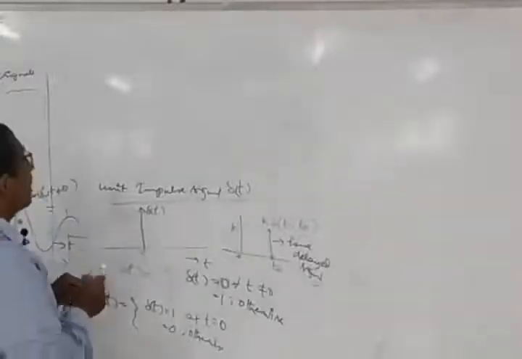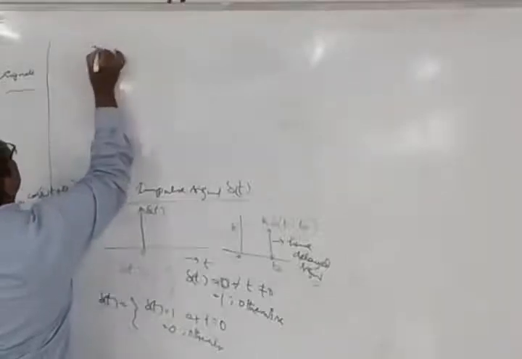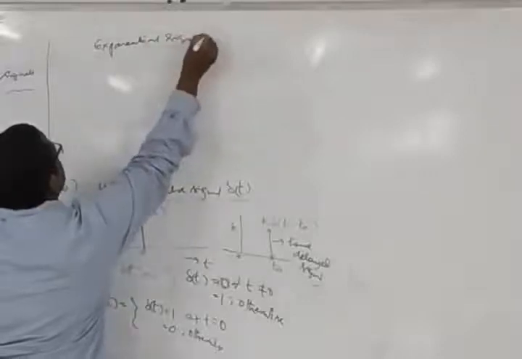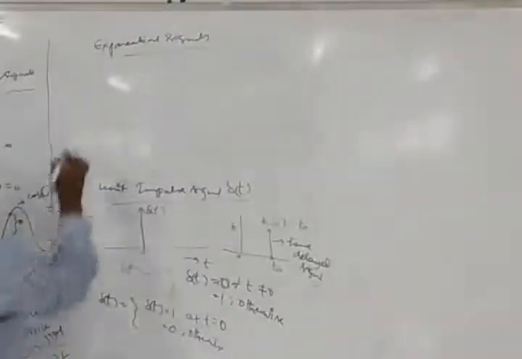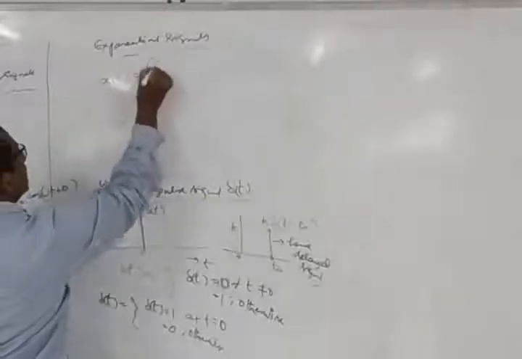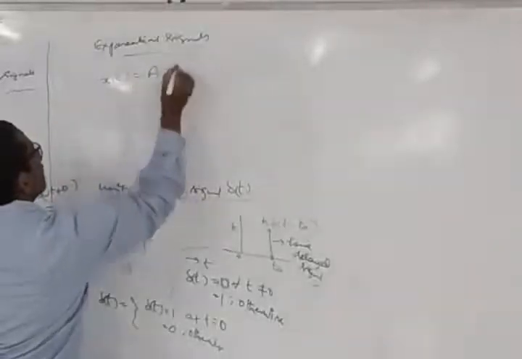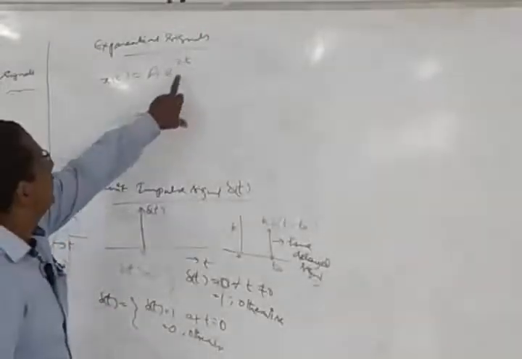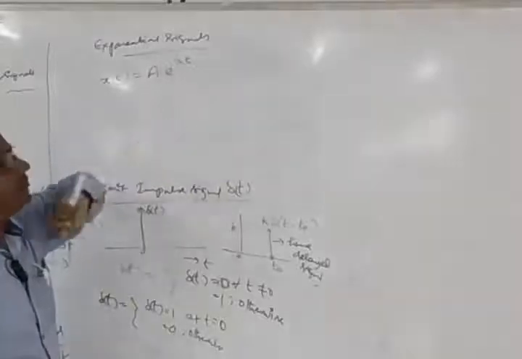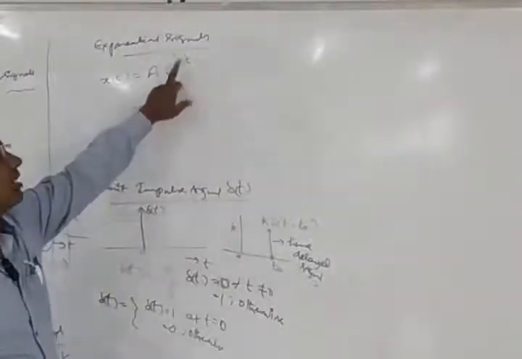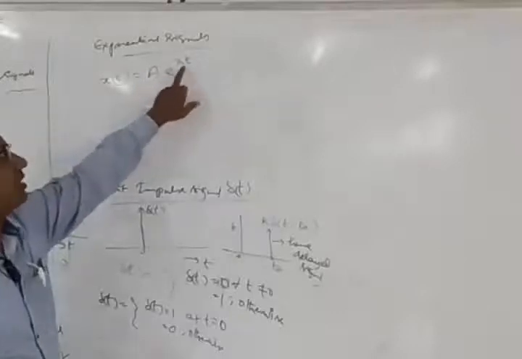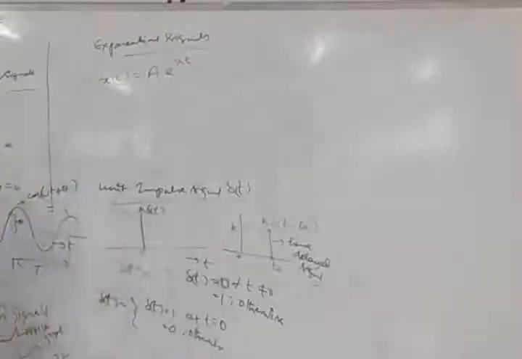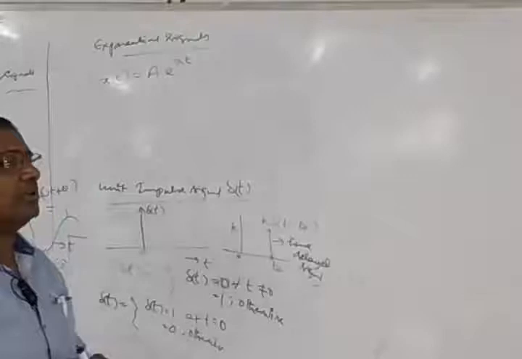Then the last type that you are going to have is called exponential signals. Now how can we represent an exponential signal? Say x of t is equal to A into e raised to some lambda t. You can put any constant here, some lambda t or sigma t, whatever it is. Now in the case of exponential signals, we are going to have real exponential signals and complex exponential signals.